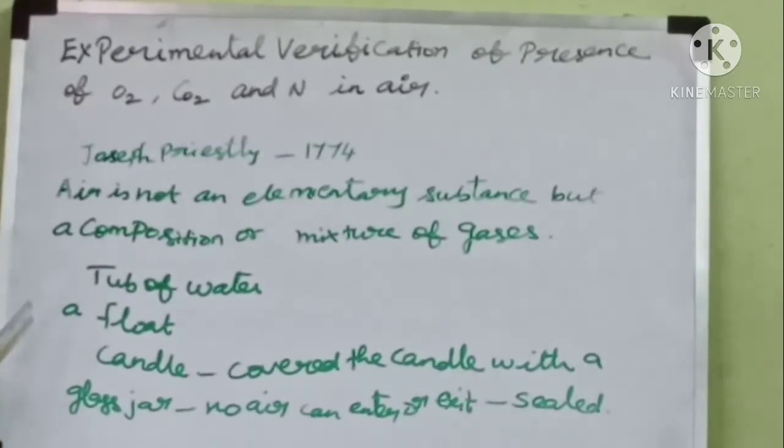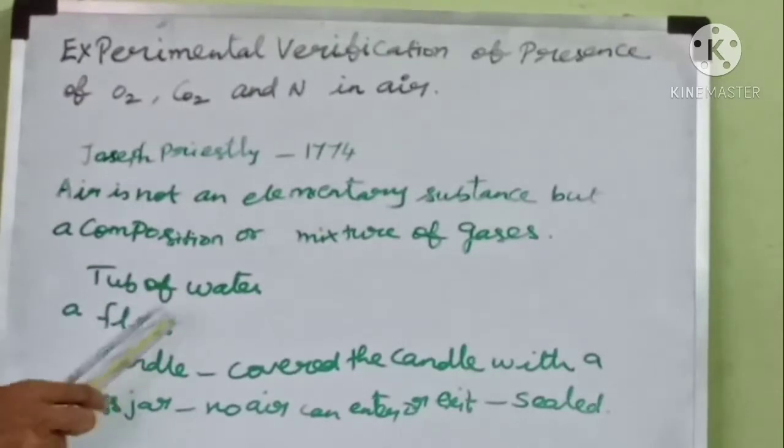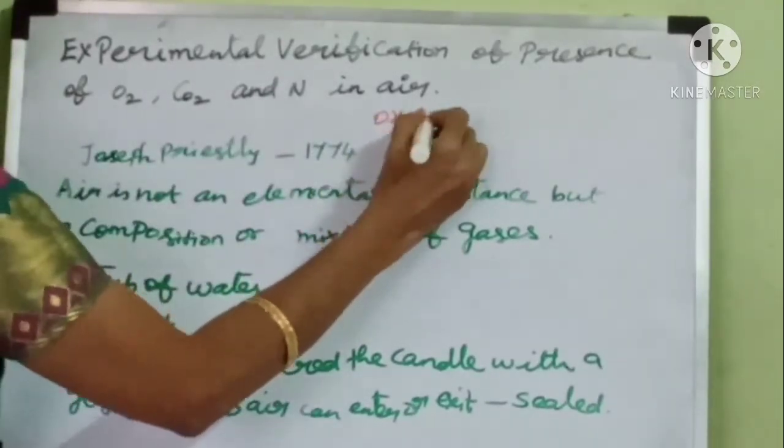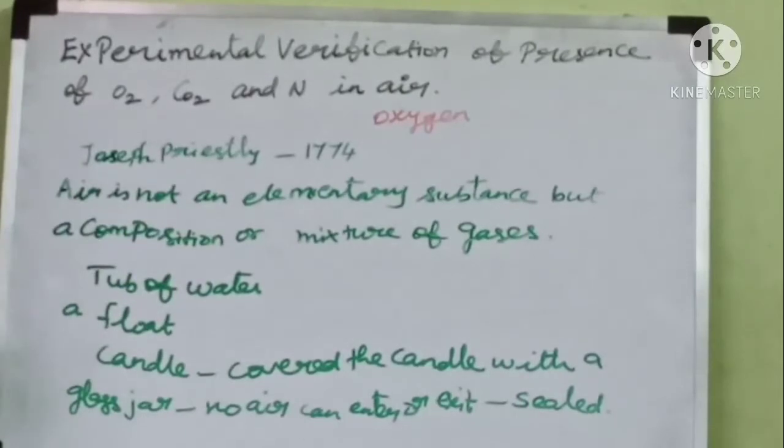It was clear that something in the air was being used for burning and being converted into another substance, so the flame went out. Later on, the chemist named the substance necessary for burning as oxygen. What is the name of the gas used for burning? Oxygen. Oxygen is very necessary for burning, and after burning it is converted mostly into carbon dioxide, so the candle went out.